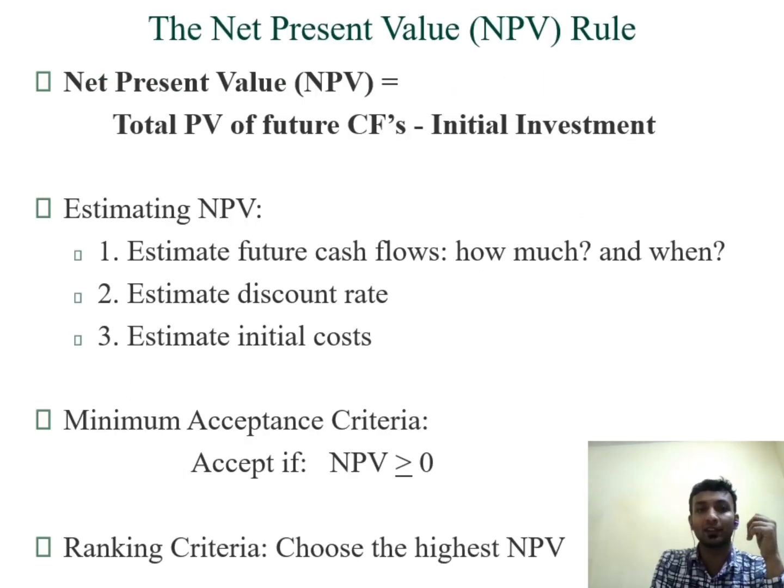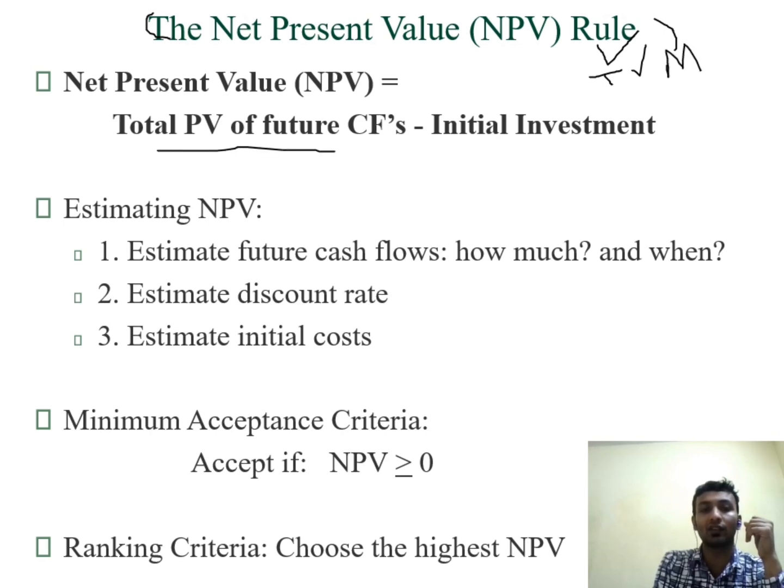So next is the net present value, the first technique of the discounting cash flow method. This method follows the TVM, or time value of money approach. And the formula here is also pretty basic: total present value of cash flows minus initial investment.